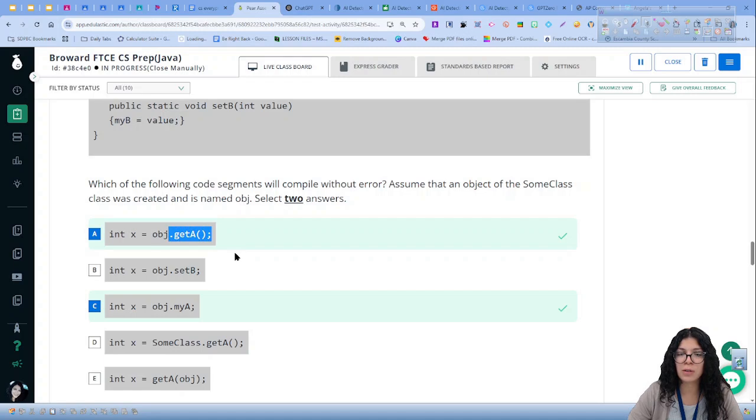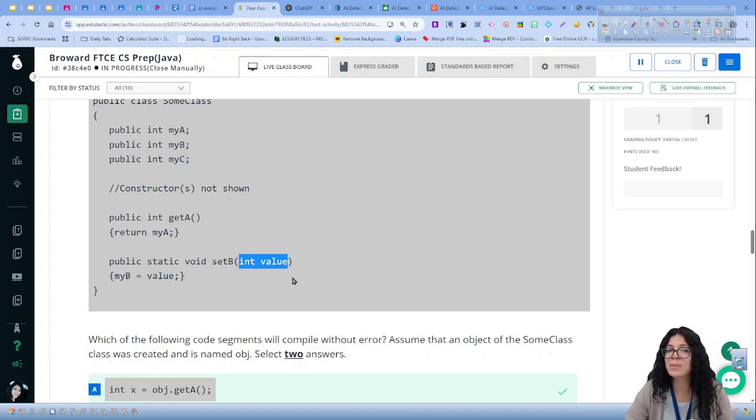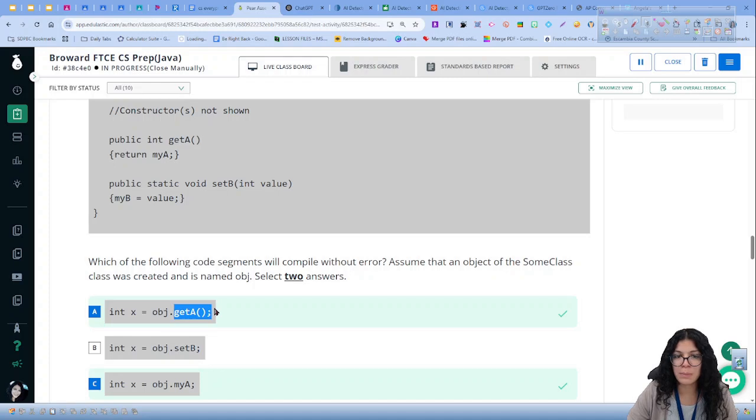This matches the definition. If we look at the getA method definition, we see that getA has empty parentheses, which means that it is not going to take in any values. In comparison with setB, for example, which in the definition, we see that it accepts an integer value when you call it. So when I call setB, I pass in an integer value, like calling setB 5, for example. But when I call getA, in the definition, notice there is nothing in the parentheses, which means that when you call it, you just call it with empty parentheses.